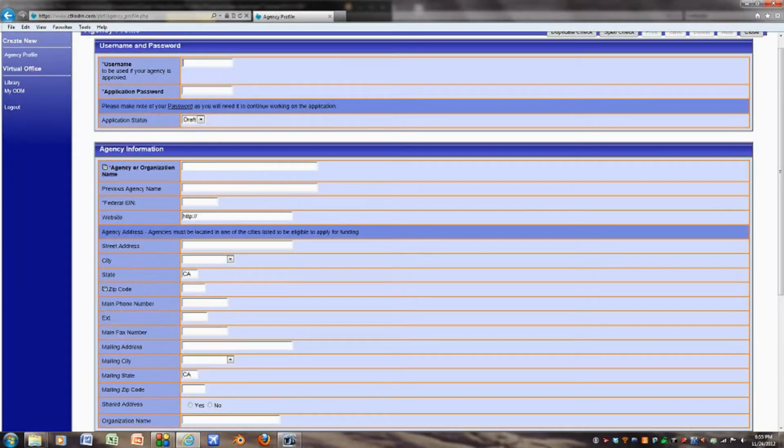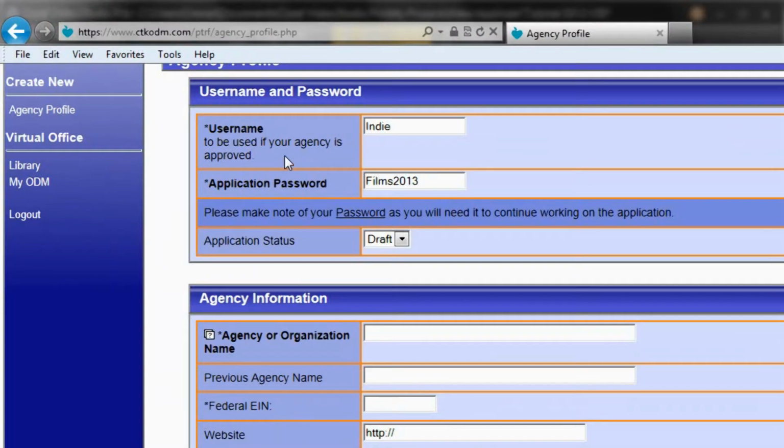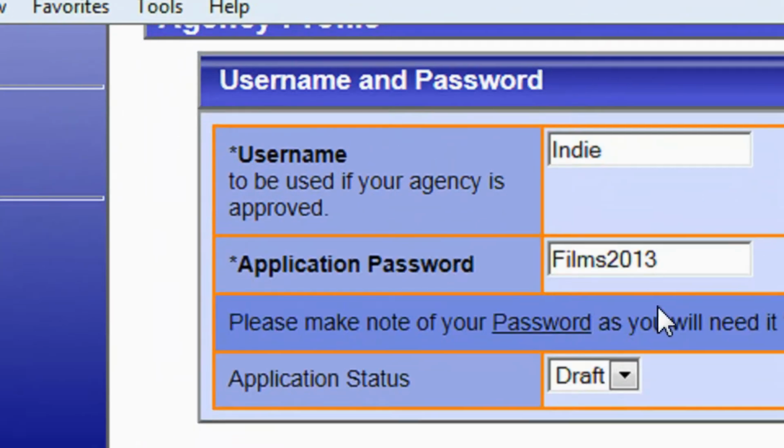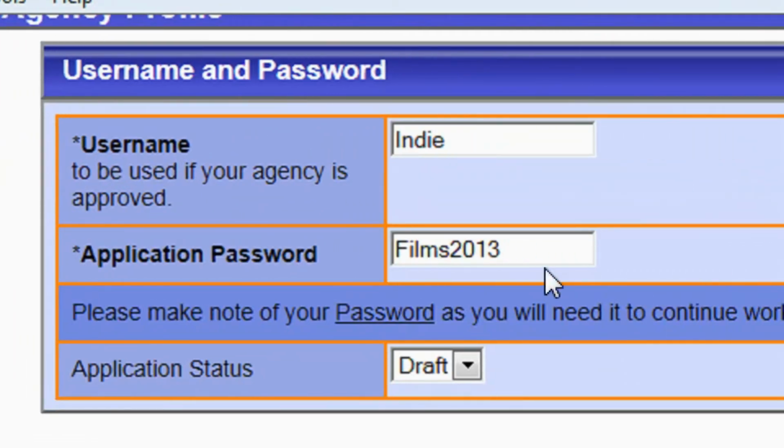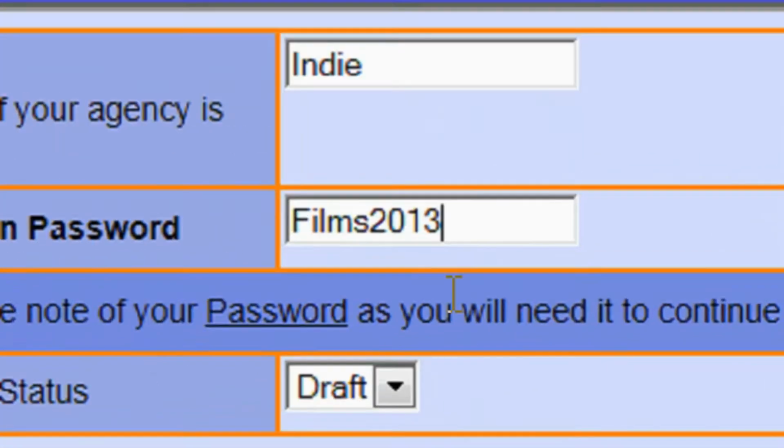I'm going to fill out a profile form for a fictitious organization. We will start at the top of the form. Under the section titled Username and Password, you will see the two fields to fill in your username and password. Both of these fields are case sensitive. Please select your username and password carefully. Spaces should not be used in either field.